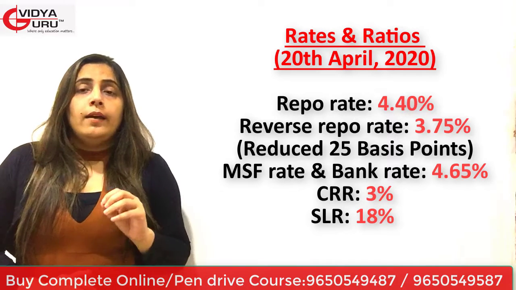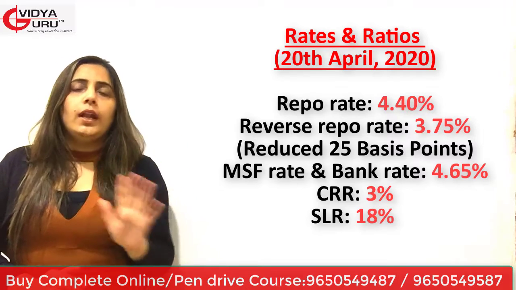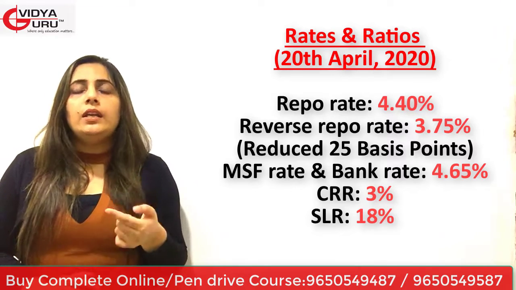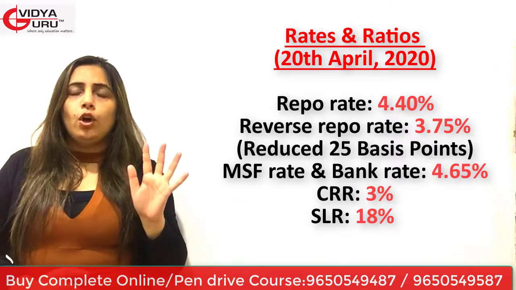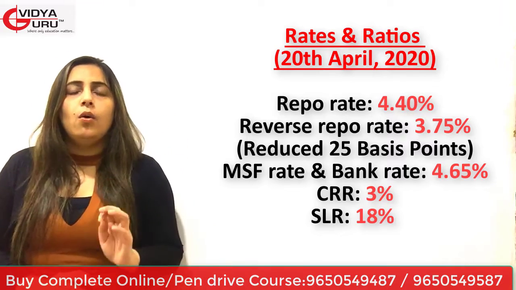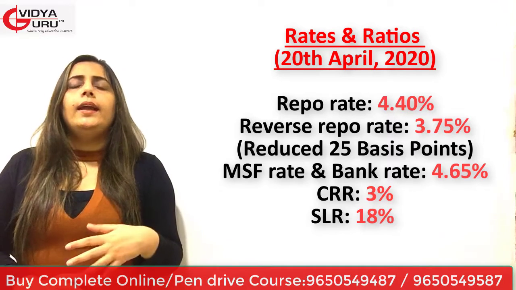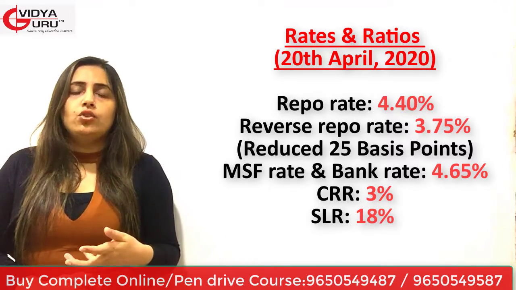explain that repo rate is 4.40%, which I taught you the last time. But reverse repo rate has been decreased once again. I've mentioned the date on which I'm making this video, that is 20th April 2020. Till now, the rates are these, and there's a possibility that the rates and ratios may change further.